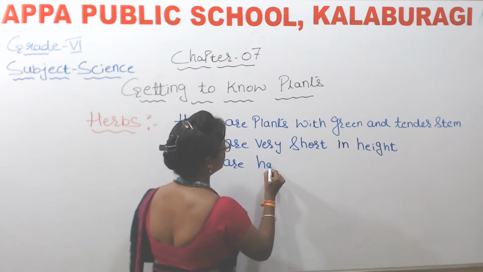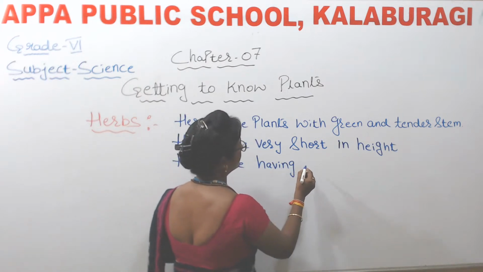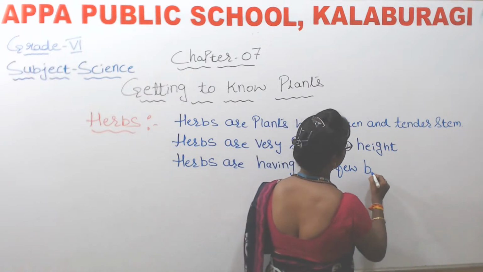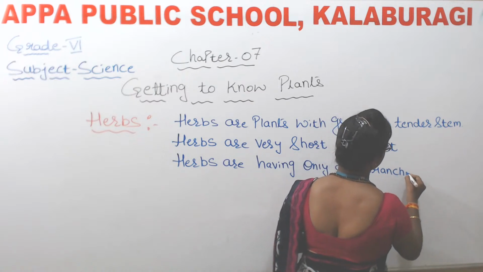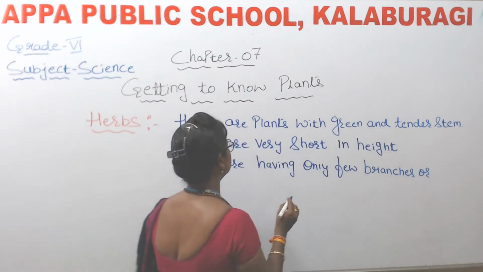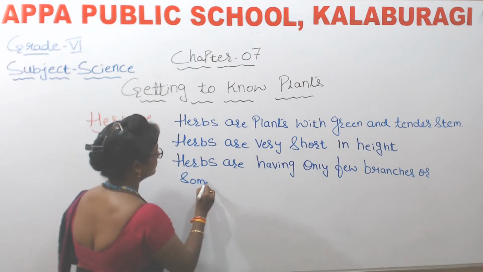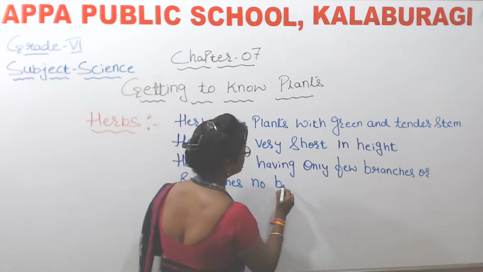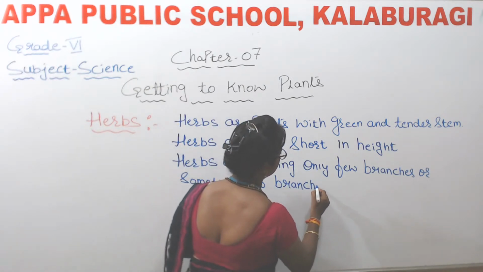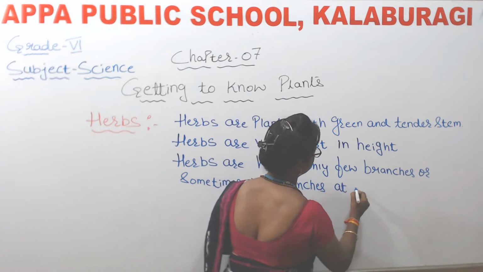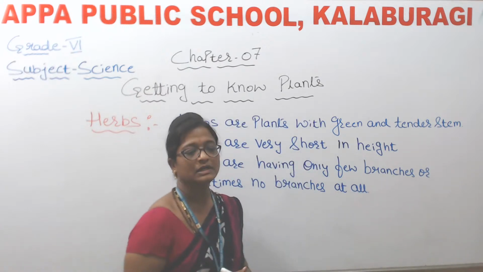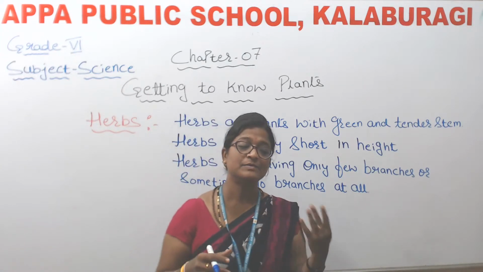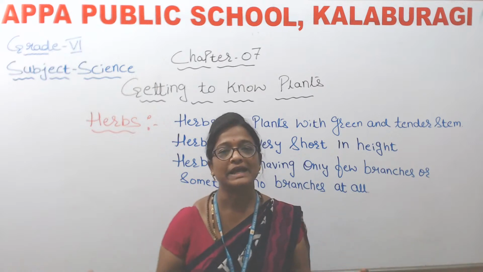Okay. And next is herbs are having only few branches or sometimes no branches at all. Okay, so herbs are plants having only few branches, and sometimes for some plants there will be no branches at all.